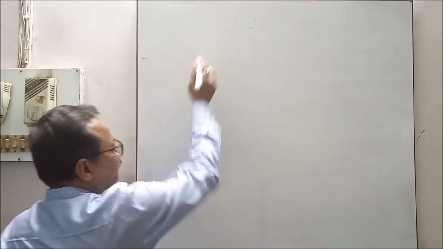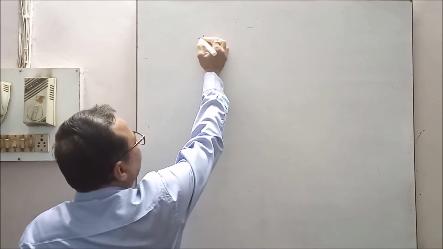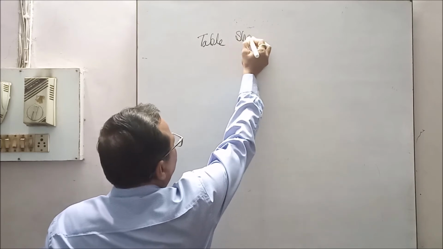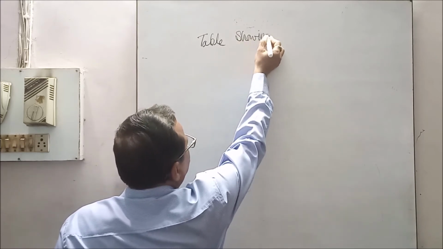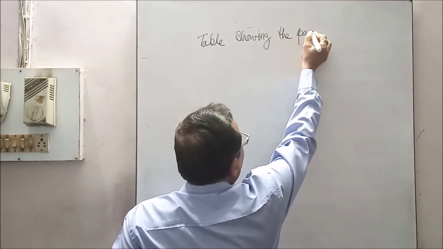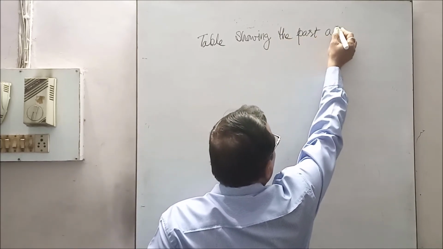See it. First we will make the table showing past adjustment.